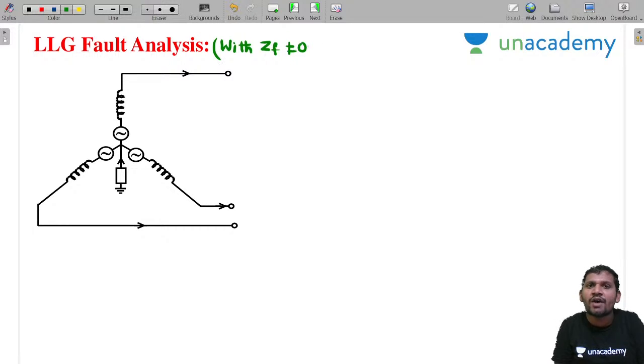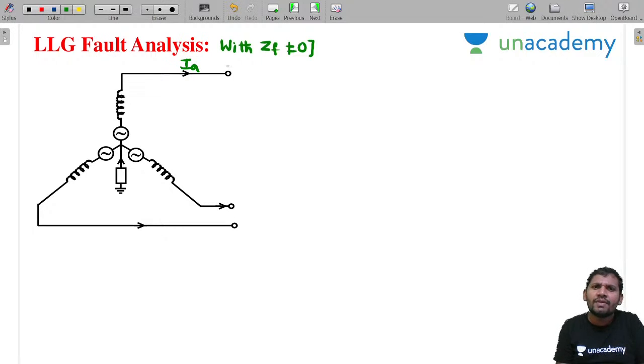We are considering some fault impedance also. The same pre-fault conditions are already written, no need to write them again.